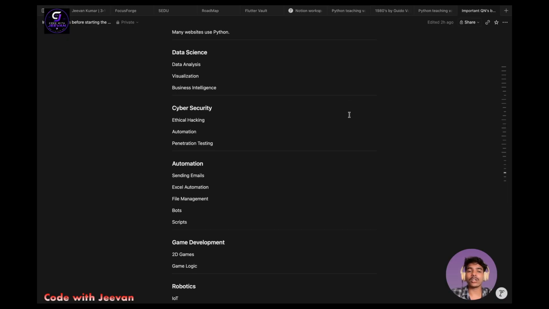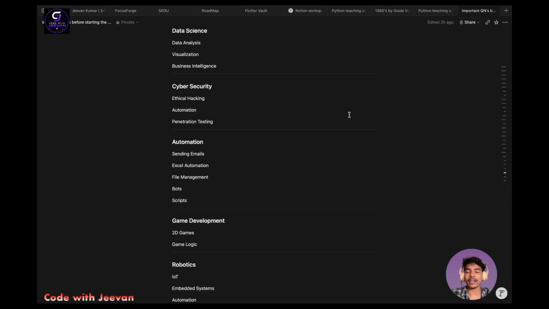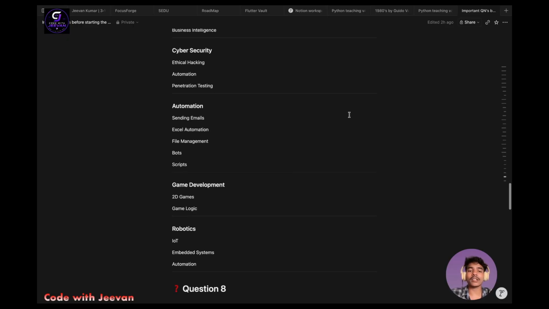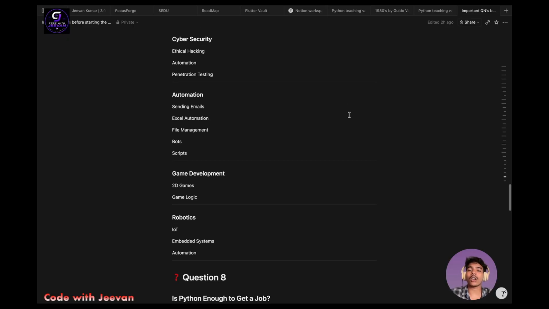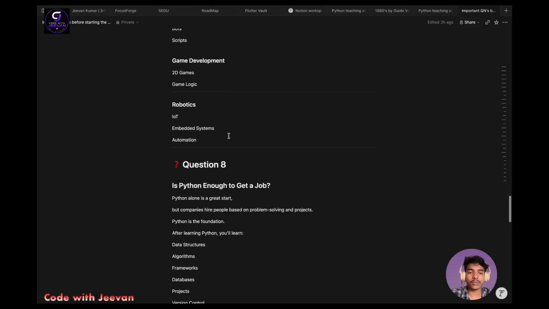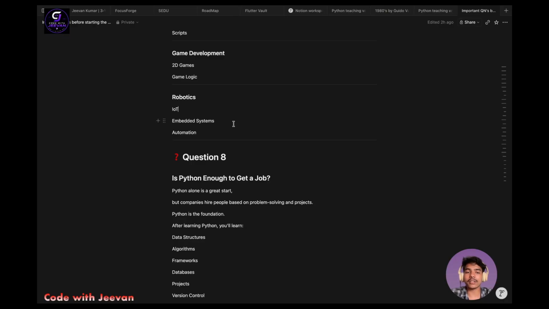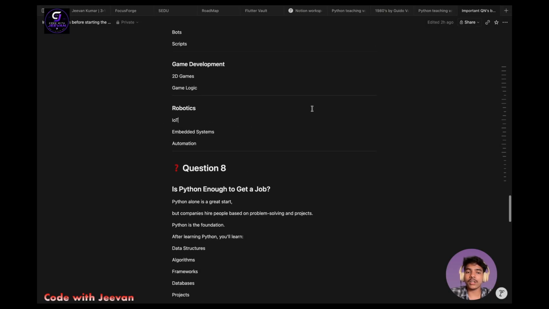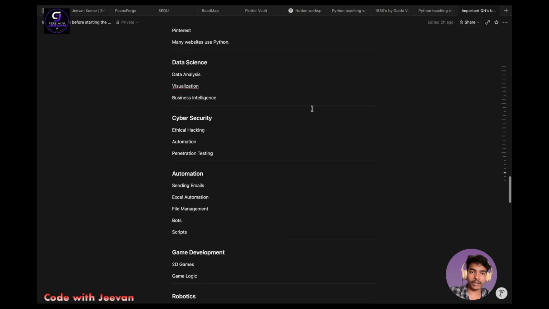Coming to cyber security, we use Python in ethical hacking, penetration testing, and in automation to send mails, Excel automation, file management, bots, scripts, all this stuff. In game development, Python is used in 2D games, and game logic to create the logics in games. And in robotics, we use Python for Internet of Things, IoT, embedded systems, and also automation. So this is the main use of Python in our daily uses.